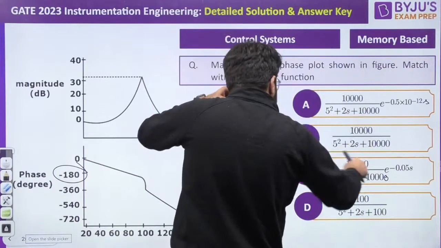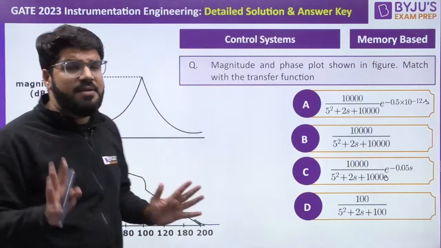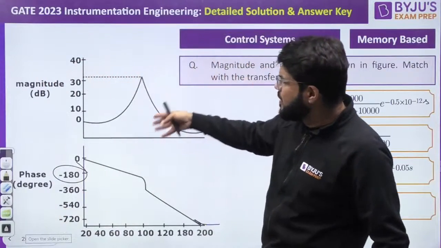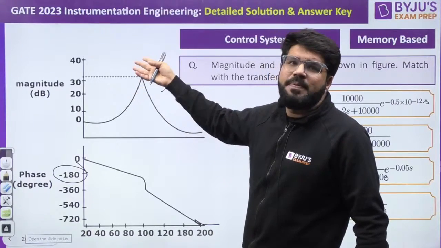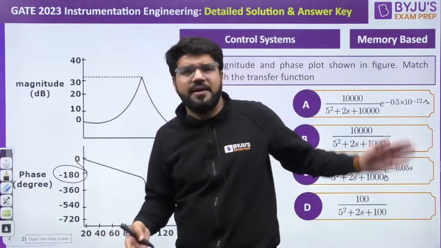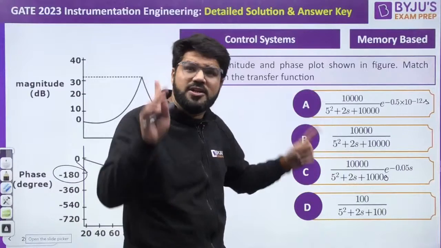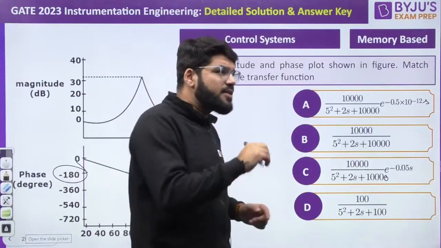So both are having the same magnitude response, and because they have the same magnitude response, we cannot obtain the answer from this plot. Okay, what can we use from here? Resonant peak, resonant frequency, but the magnitude response for A and C is the same. So let us talk in terms of phase.